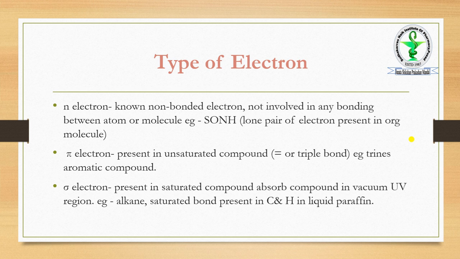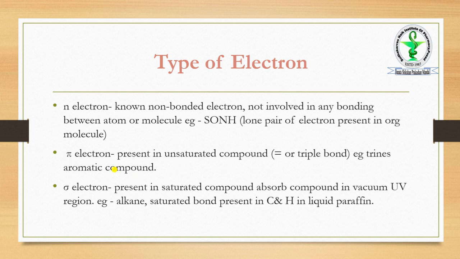Move toward the second one, the pi electron. As we know, pi electrons means what? These are the unsaturated compounds. There might be the presence of various double bonds or triple bonds. So here might be a double bond, here we can take three different lines, a triple bond. We can take alkenes, alkynes, and trienes in aromatic compounds as examples. Okay, so these are the pi bond electrons.